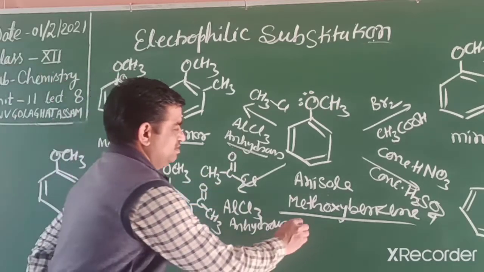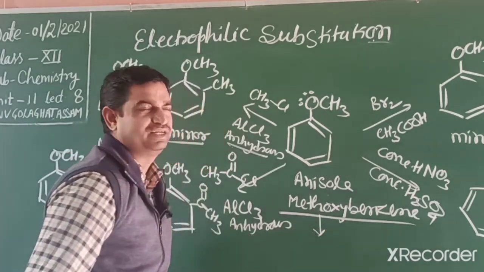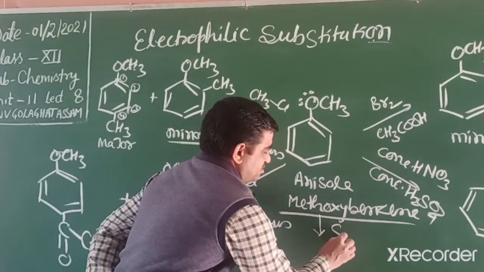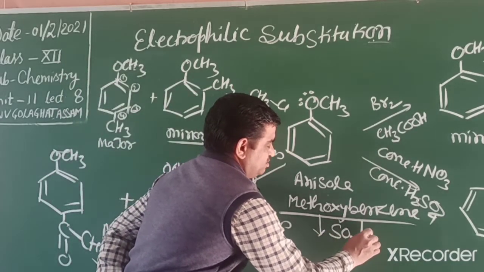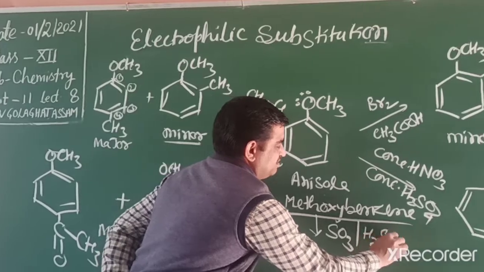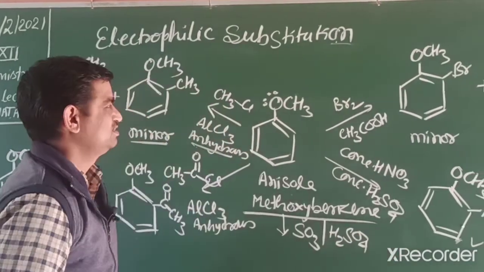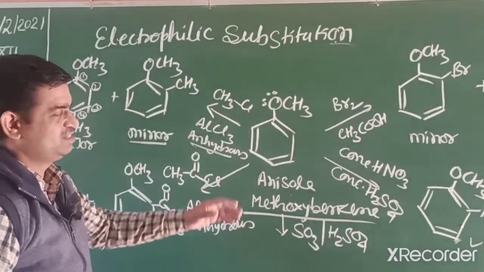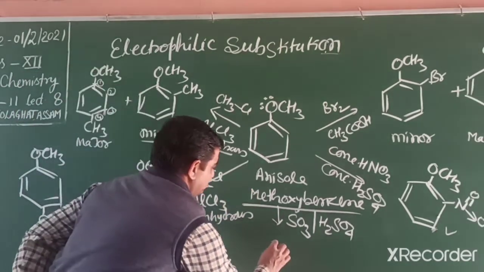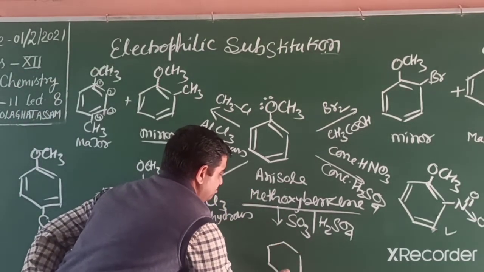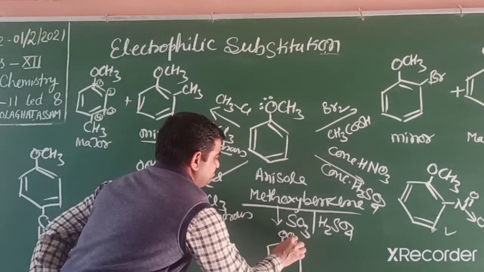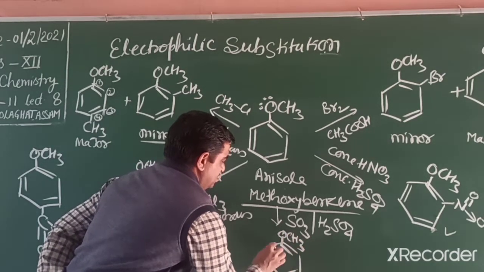One more reaction, if it reacts with sulfur trioxide in presence of sulfuric acid, that is known as sulfonation. Then we get major product sulfonic acid at para position.